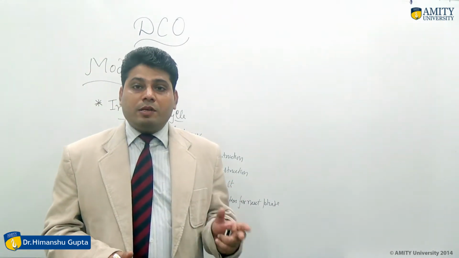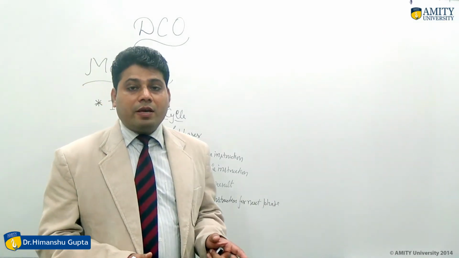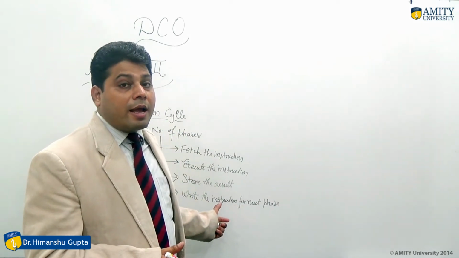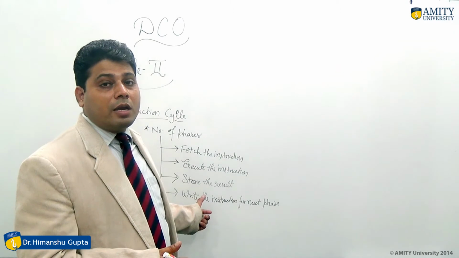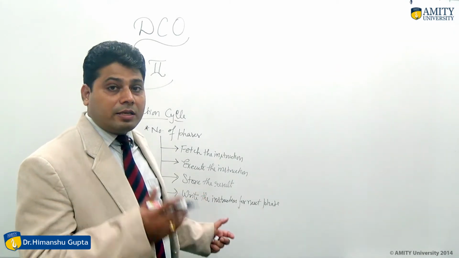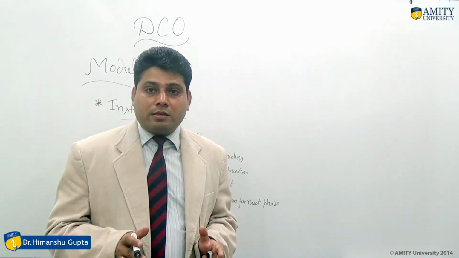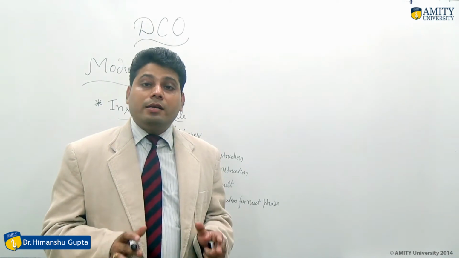As the name suggests, the instruction cycle has various phases which we have described here, and we have to follow them in the same order. If in the cycle we interchange the phases, then we will not get the correct output, we will not get the desired output.